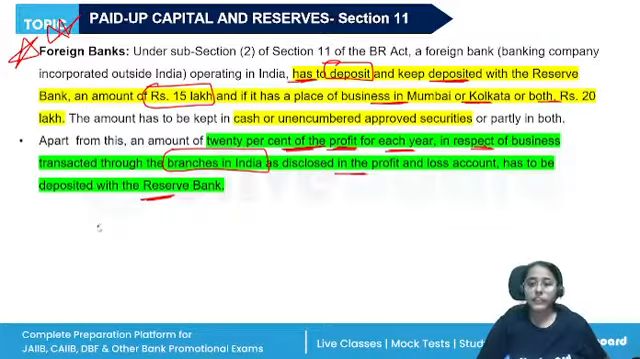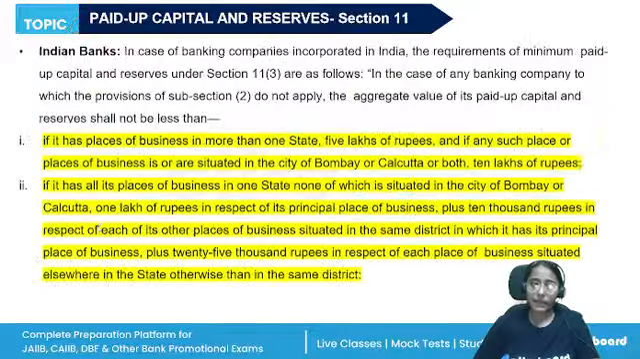All right. So if they're operating in Mumbai or Kolkata, then rupees 20 lakh deposit. Anywhere else, rupees 15 lakhs and 25% of the profit for each year. This is to be maintained by the foreign banks.